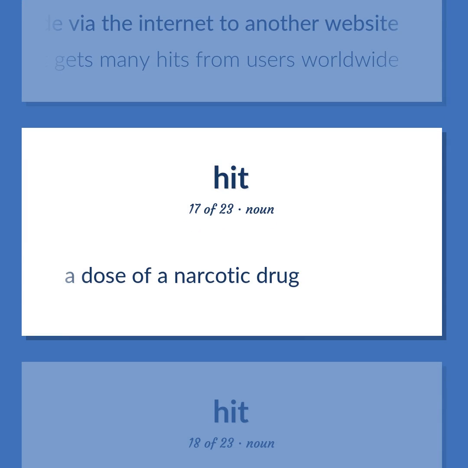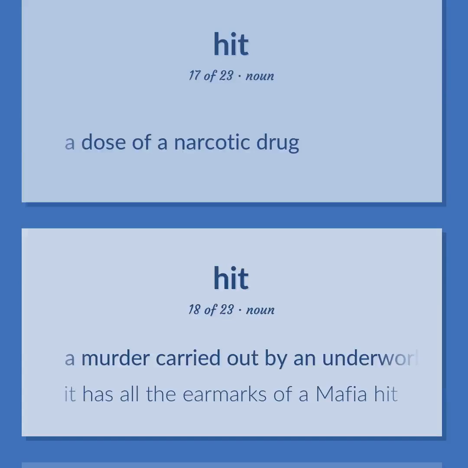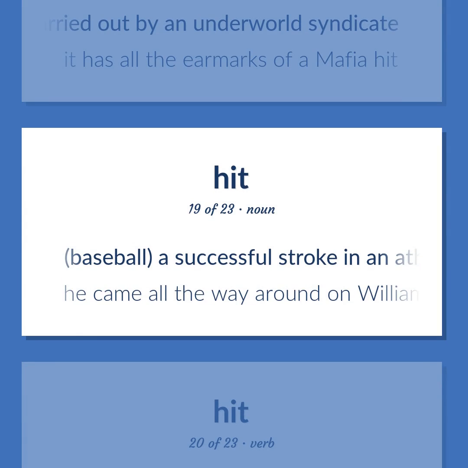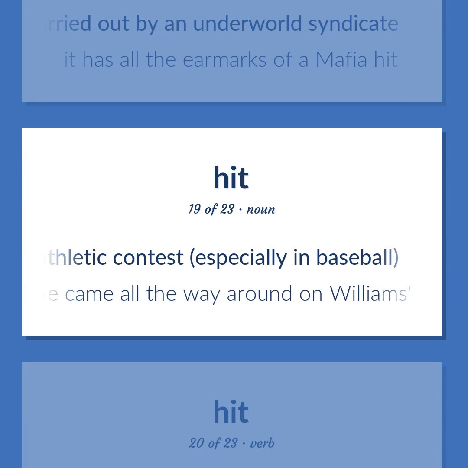A dose of a narcotic drug. A murder carried out by an underworld syndicate. It has all the earmarks of a mafia hit. Baseball. A successful stroke in an athletic contest, especially in baseball. He came all the way around on Williams's hit.